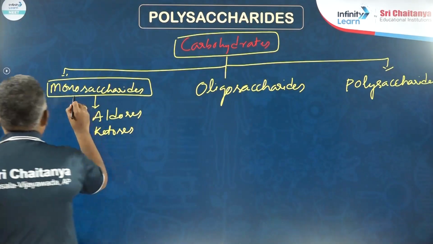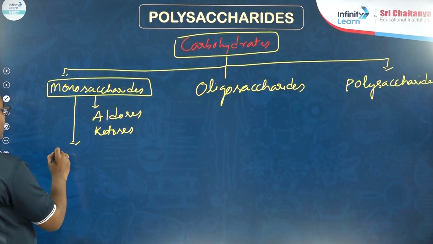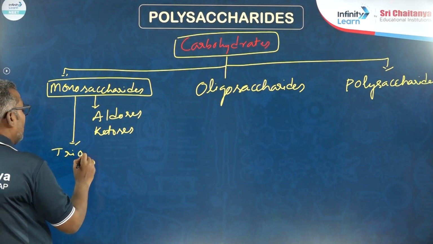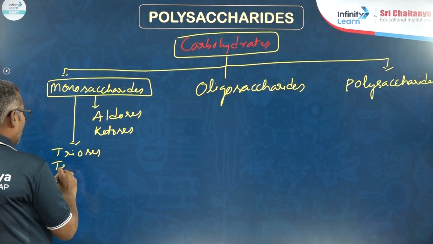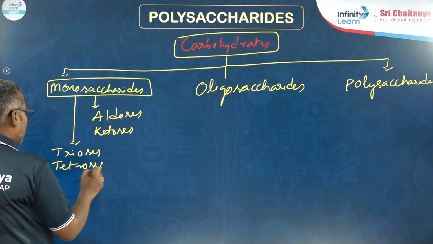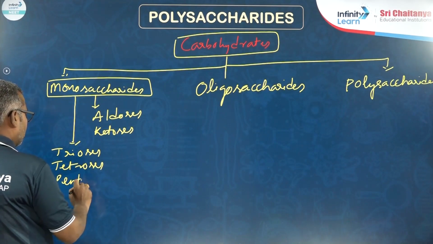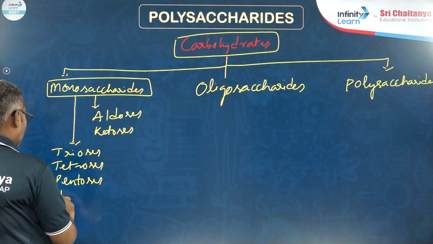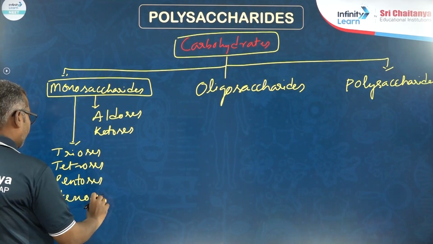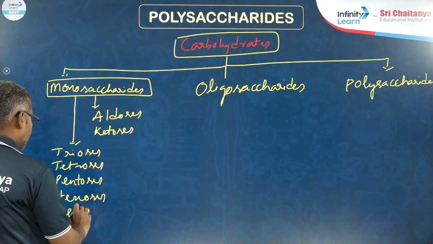Based on number of carbons present, these are again different kinds like trioses, tetroses, pentoses, hexoses, heptuloses.